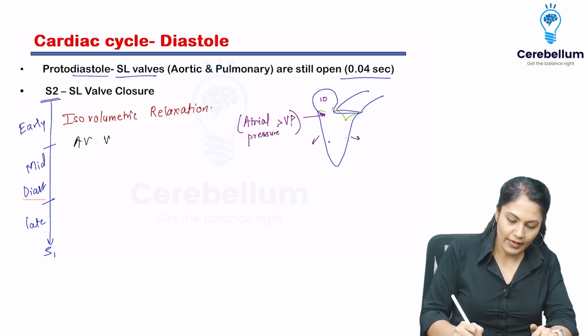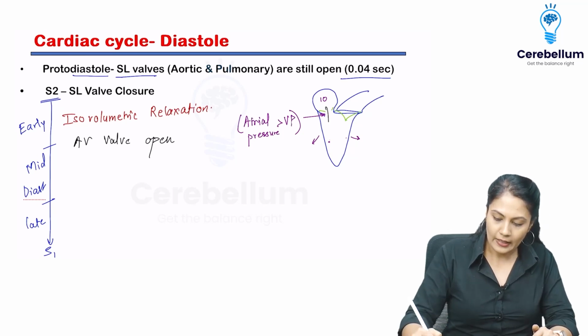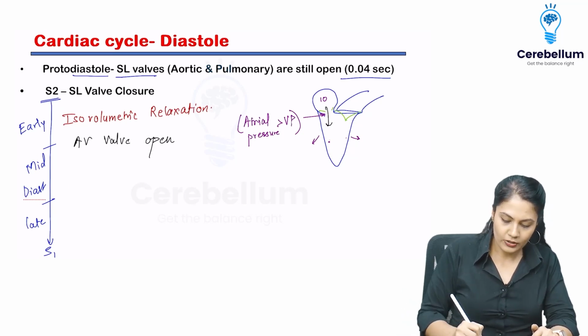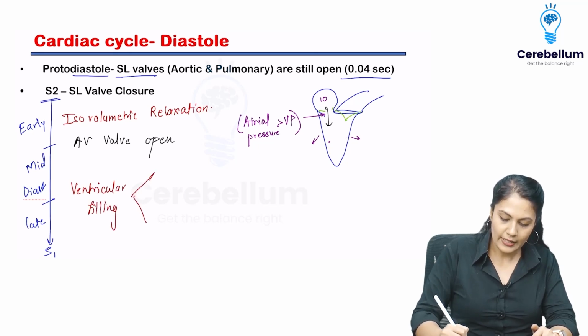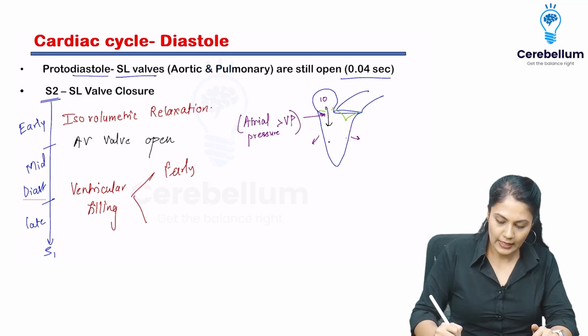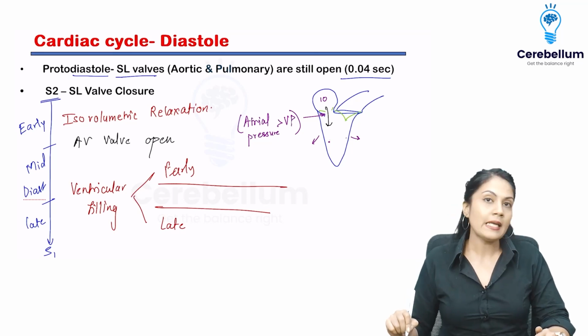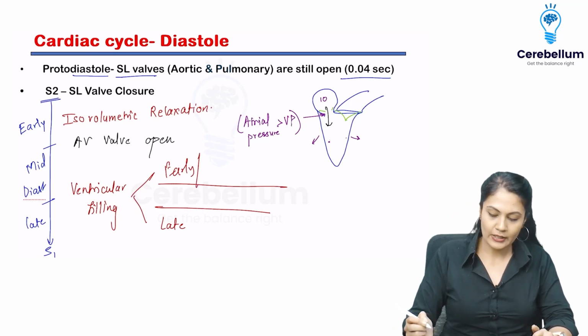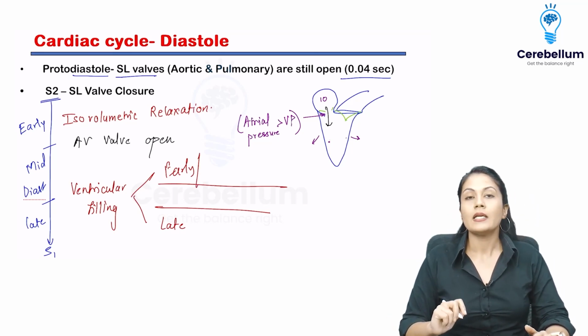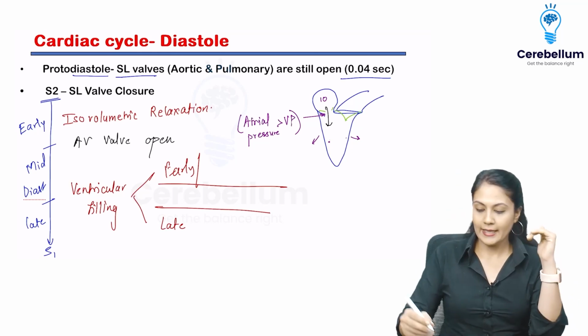So the AV valves are going to open up, right? And if they open up, what will start after that? The ventricular filling will start. It is divided into 2 parts, early and late. Please give some space in between. We are going to write something else also here. Early and late phase. Please remember, in the early phase, the pressure gradient is already there.